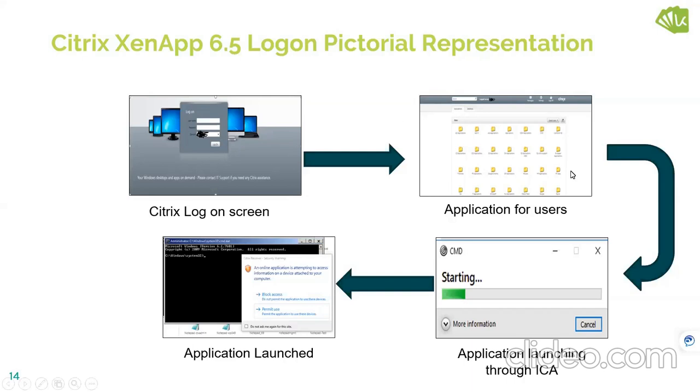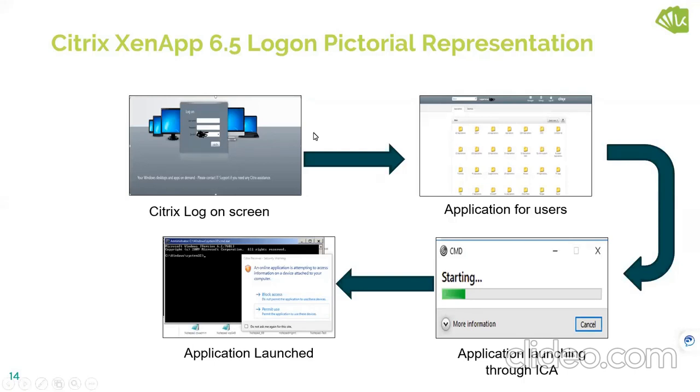Then if he is part of all those applications, he is able to see all those applications. If you're trying to click this application, that is called a launching process. Okay, that is called a launching process. There are two things: enumeration and launching.